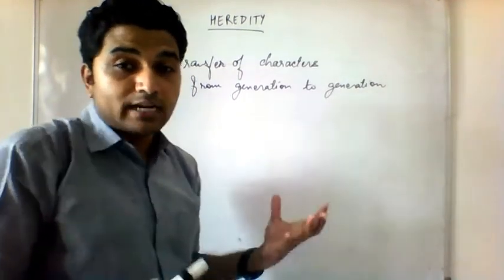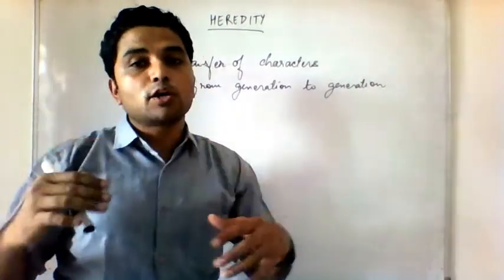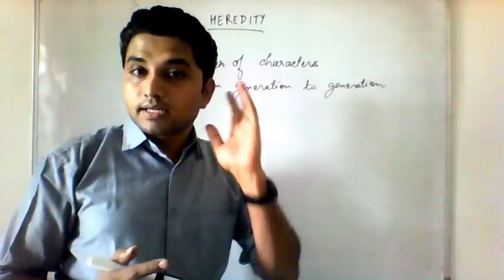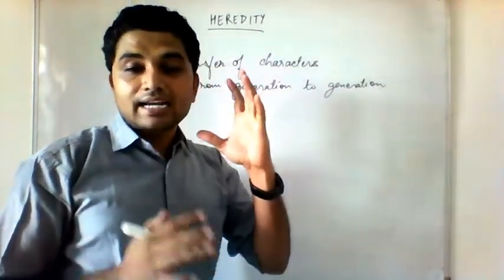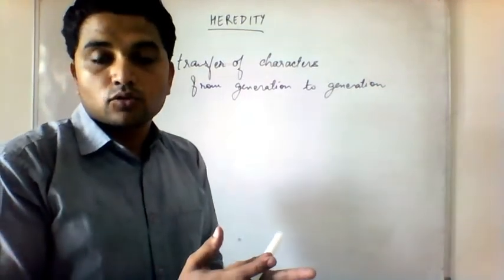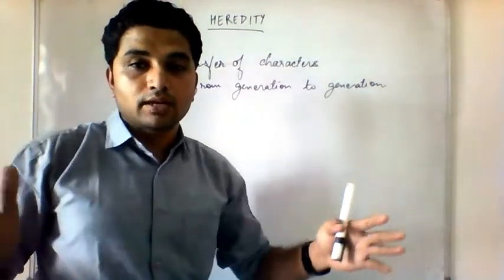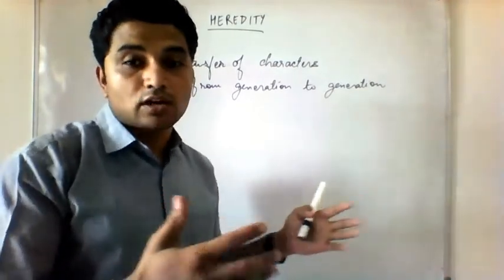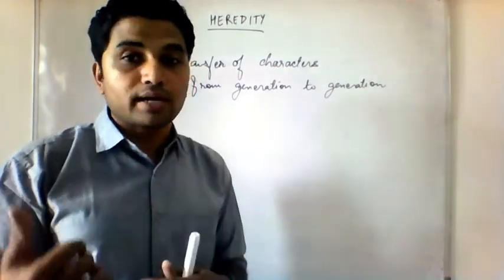And if I have my eyes similar to my daddy or my ears similar to my mummy, that particular character is known as a hereditary character. So there are some hereditary characters in our family. If you have brothers or sisters, you can check what hereditary characters you got from your parents.